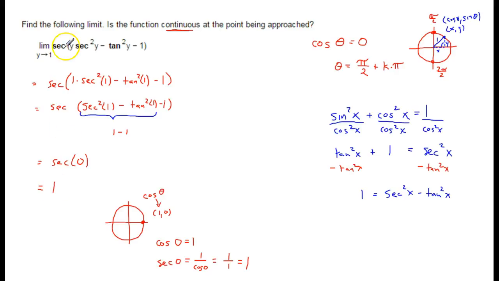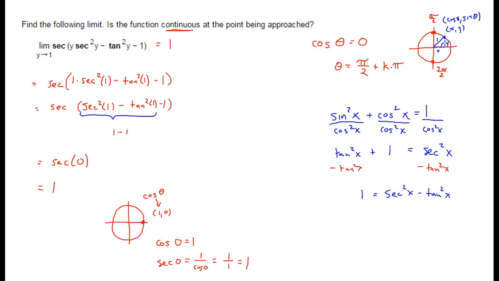Alright, so what is the limit? The limit as y approaches 1: because this is continuous at 1, and all of this inside is continuous at 1, we can simply plug 1 into the problem, and we end up with a limit of 1.